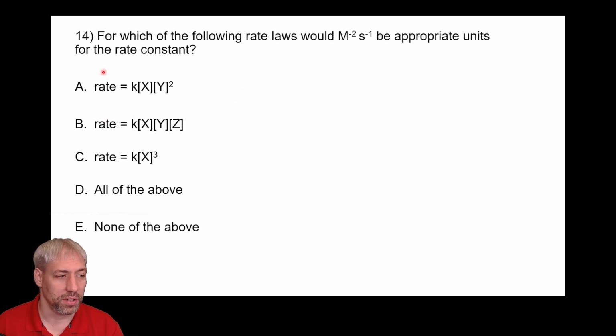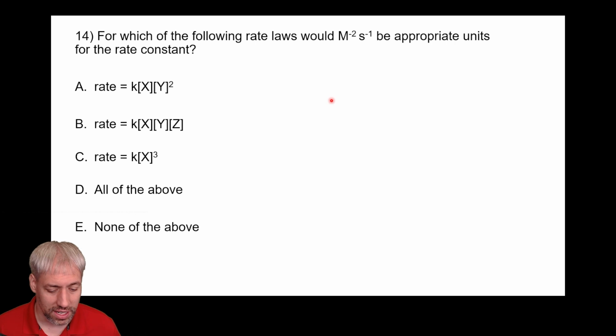And you can draw this out. Just put molarity per second here, molarity, molarity, molarity. K is always going to have a per second. The question is how many m's to the x's do we have? And in this case, it's going to be m to the minus 2 cancels out with 3 of those to give us molarity per second here.